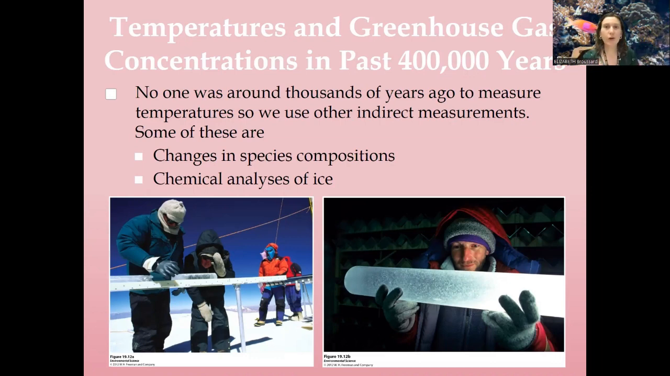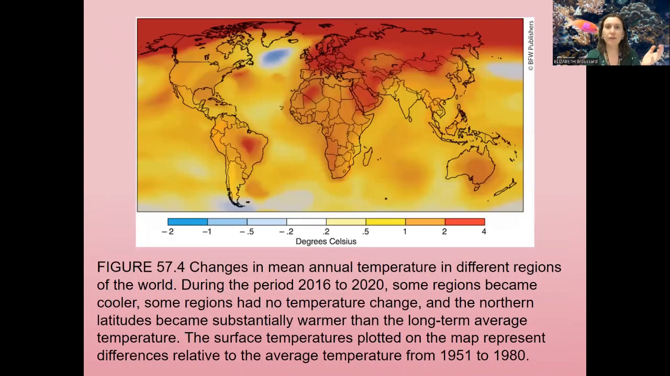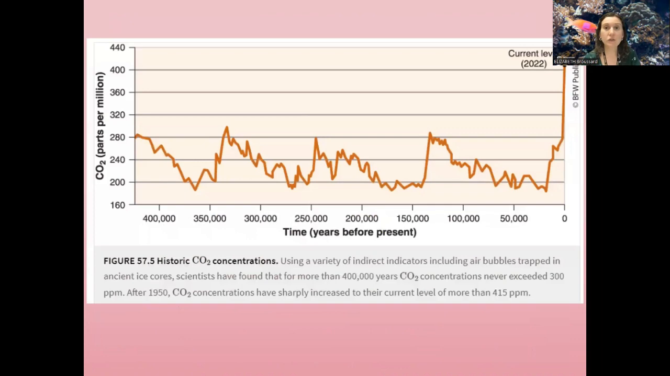We extract that air out, we test it, and we can then get an accurate estimate. I mean, it's still an estimate, but as accurate as we can get of what the CO2 levels were like 100,000 years ago, 200,000 years ago, 300,000 years ago. It's amazing. So this chemical analysis of these ice cores is how we can figure out what might have been CO2 emissions 200,000 years ago.